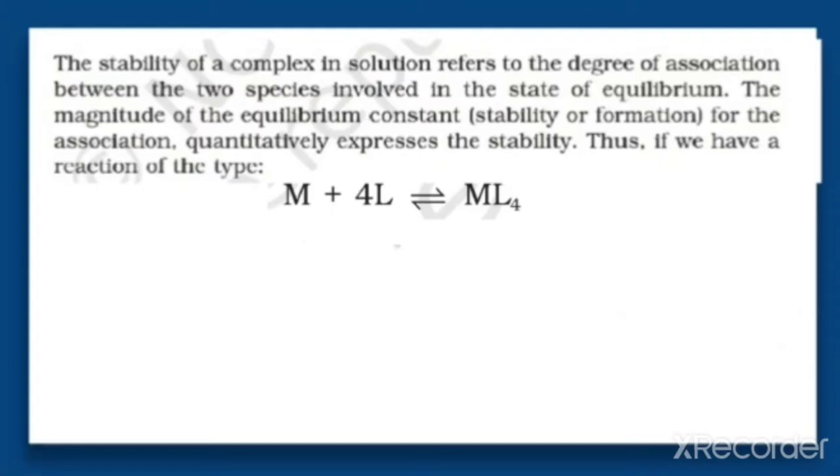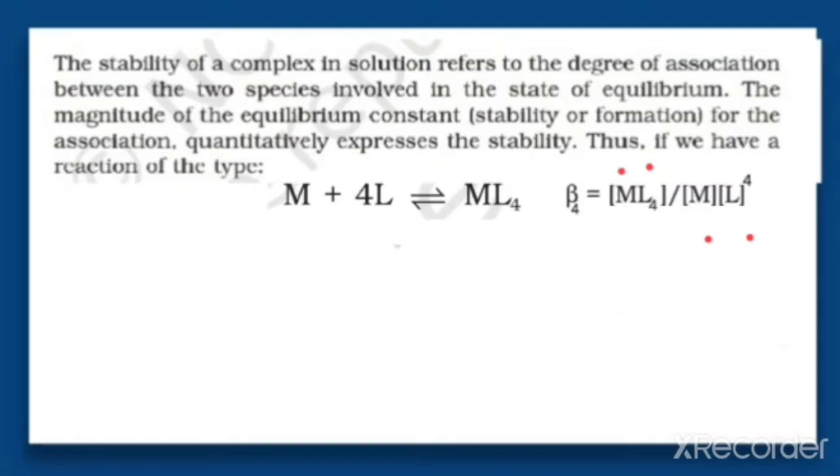Here a complex is formed, that is ML4. So the two species involved are in the state of equilibrium. The equilibrium constant for this reaction, as we have learned last year, can be represented as beta 4 is equal to the concentration of ML4 divided by the concentration of M into the concentration of L to the power 4. If you remember, we have learned this equilibrium constant last year.